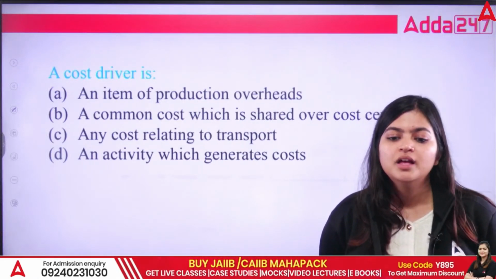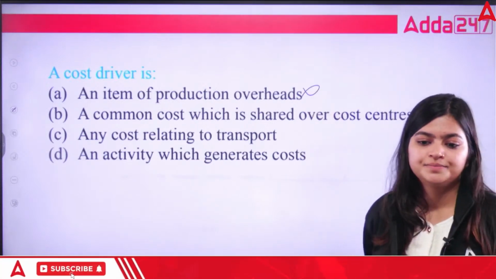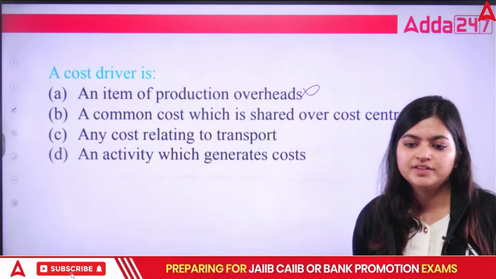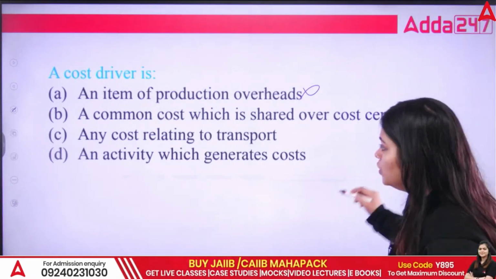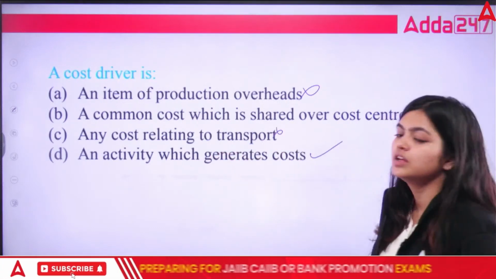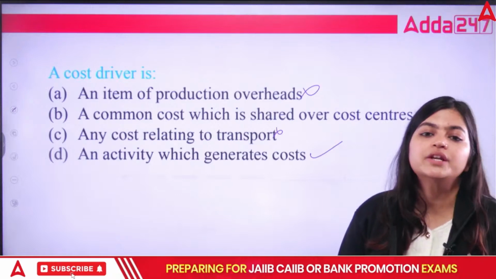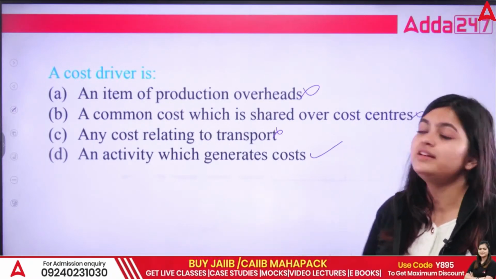Production overheads? No. A common cost shared over cost centers? Again, no. Any cost relating to transport? No. An activity which generates cost, that is your cost driver. Again, cost driver is bifurcated into two, resource and activity.